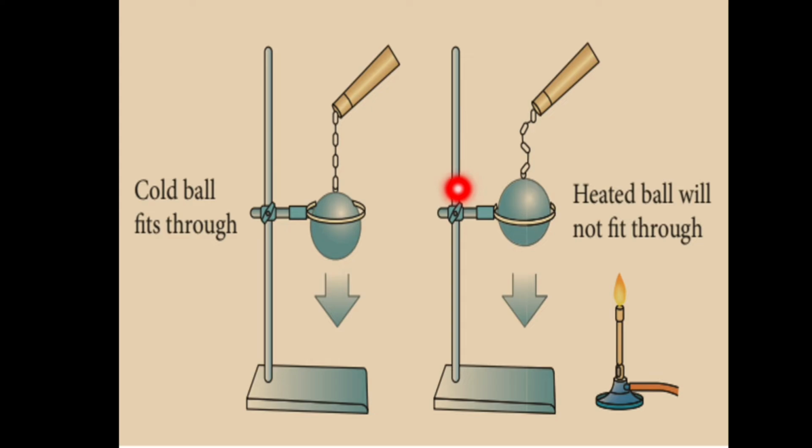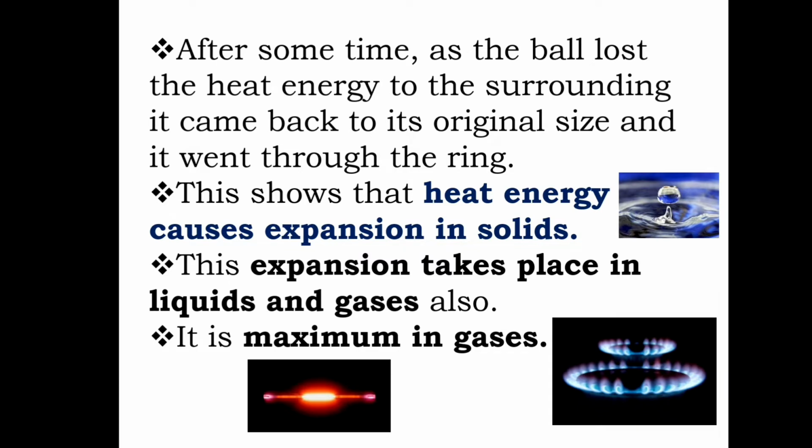So you left that for some time. After that, what happens? The ball passes inside the metal ring. Why? Because when it gets cooled down, it will be again back to its original position, and so it is easy for the ball to pass through the metal ring. After some time, as the ball lost the heat energy to the surrounding, it came back to its original size and went through the ring.